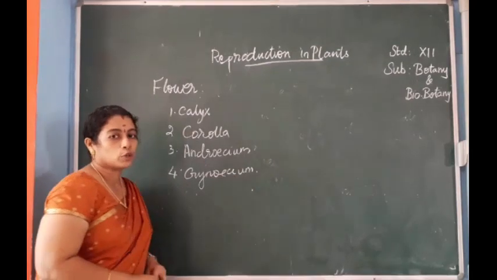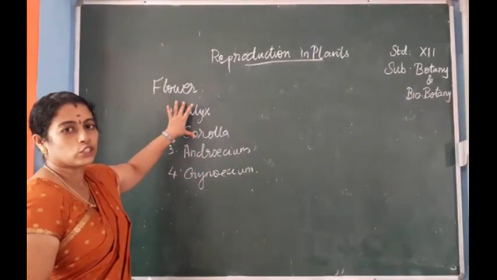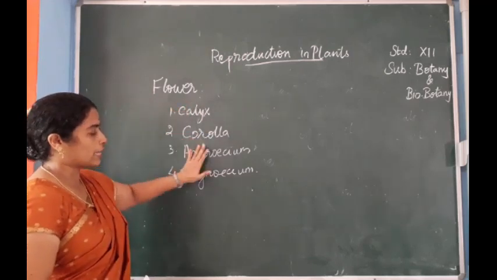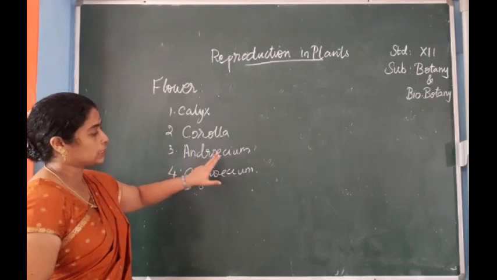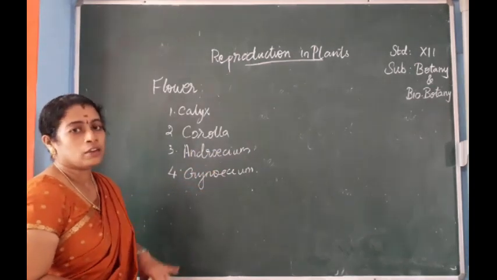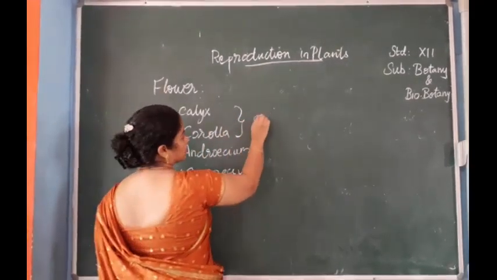The first two are said to be the accessory organs, and these two are the reproductive organs. Androecium is the male reproductive part, and gynoecium is the female reproductive part. So calyx and corolla are accessory organs.